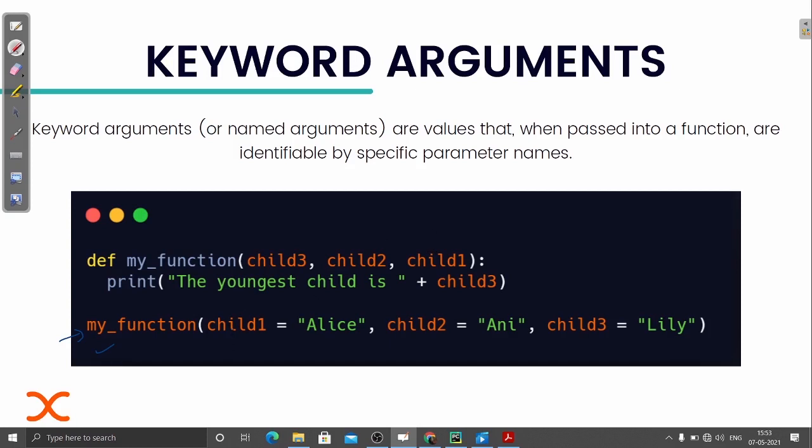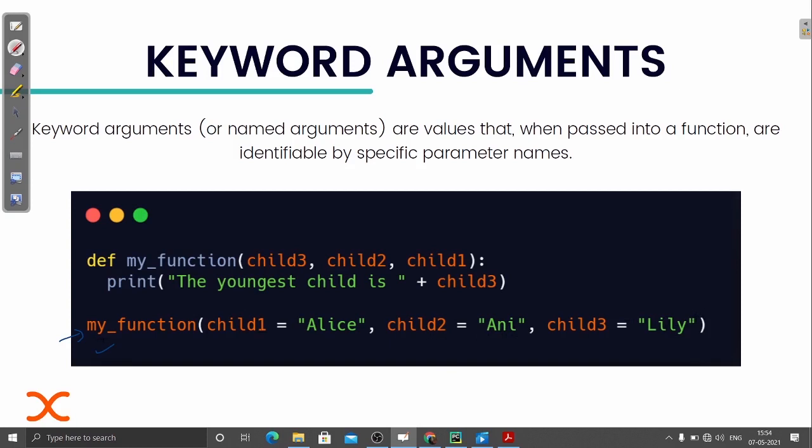But now here you can see I can change the order, because if I don't assign the values like this, then it simply goes from left to right, it will follow that order. But if I want to change the order, I can simply use these variable names and manually assign them whatever value I want to pass. Like I want the child 1 variable to have the value Alice, then child 2 to be Annie, and then child 3 to be Lily.